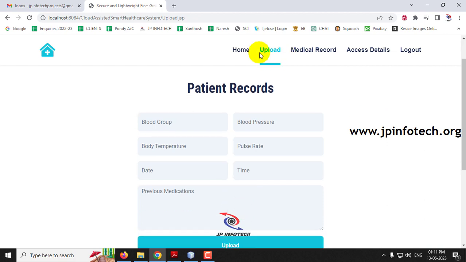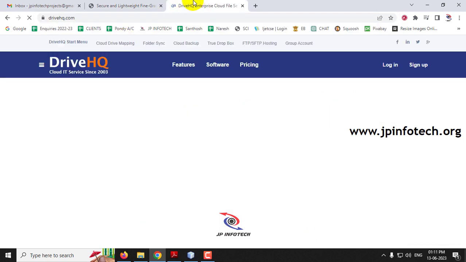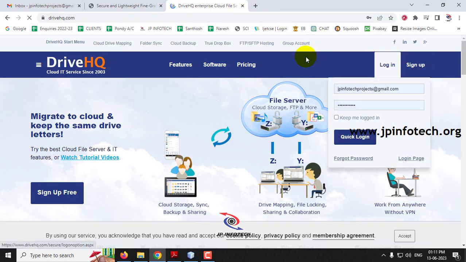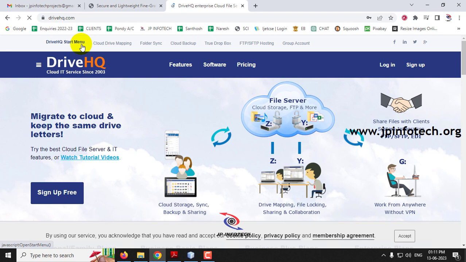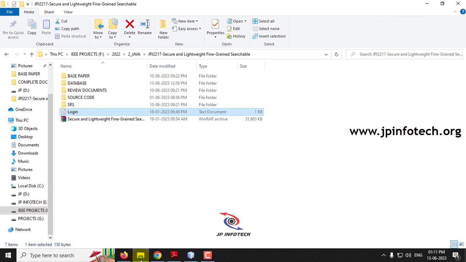So before uploading, as this is a cloud project, we need to upload the data into a cloud service provider. So we are going to use Drive HQ cloud service provider. So just go to drivehq.com, and you need to sign up and create a username and password for the Drive HQ, and you need to activate that account. Only after activating, the data will be stored in the Drive HQ. So after signing up, you need to update those details in the coding part.